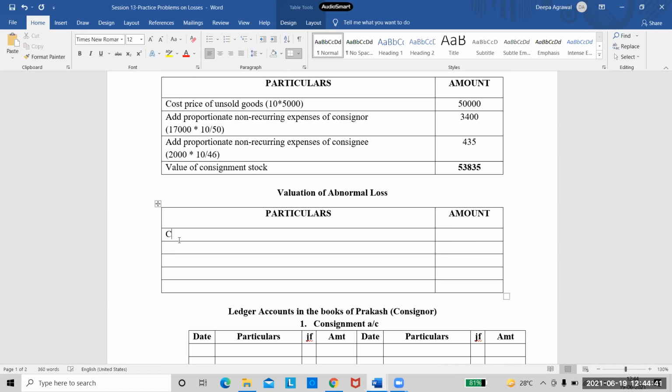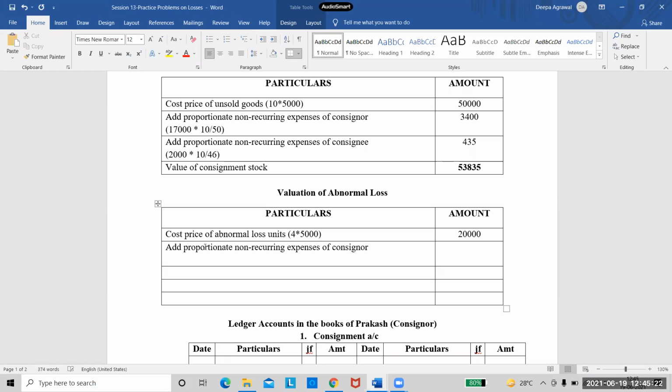So first I will take cost price of abnormal loss units. How many units? 4. Okay. So 4 into 5,000, right? So this is 20,000. And then add proportionate non-recurring expenses of consignor. So now tell me, how is the calculation?